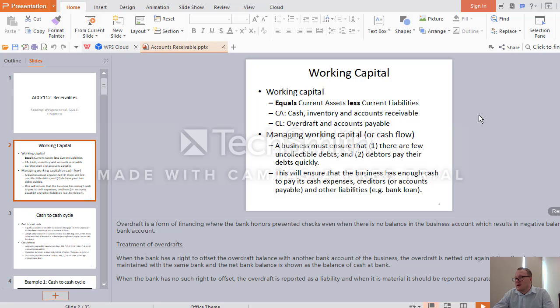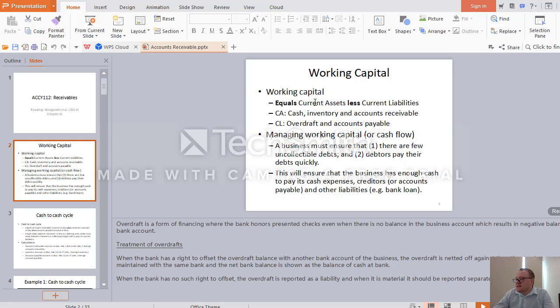Hello everyone. Let's talk today about accounts receivable, and the first part of the lecture is working capital, cash to cash cycle, discounts and penalties. So first of all, working capital. It's a very important concept because it shows how the company manages its cash flow, manages its cash.